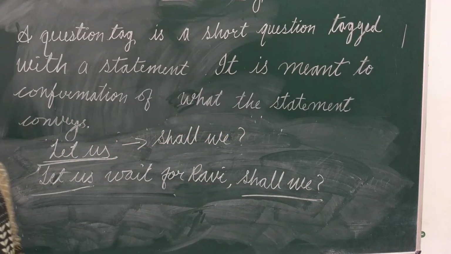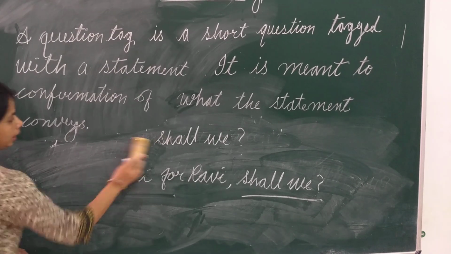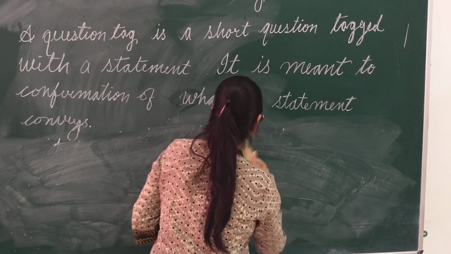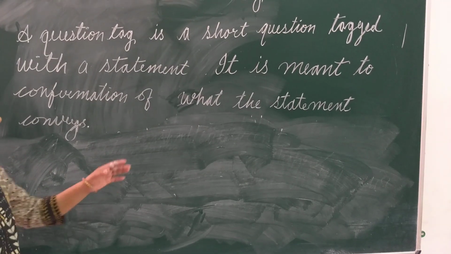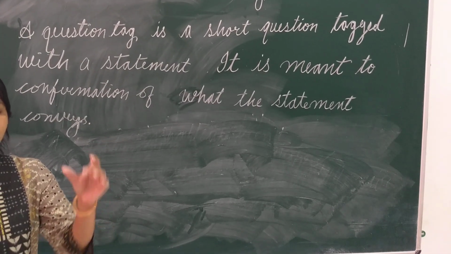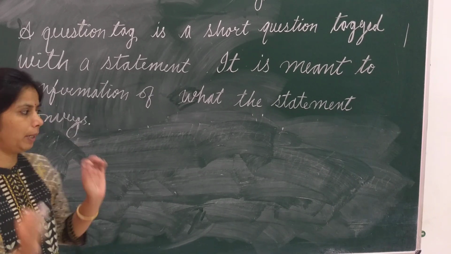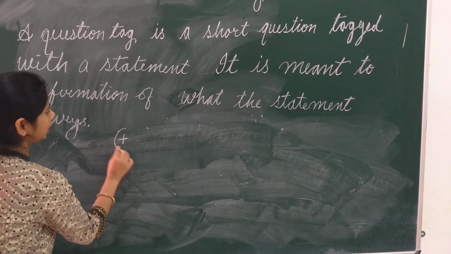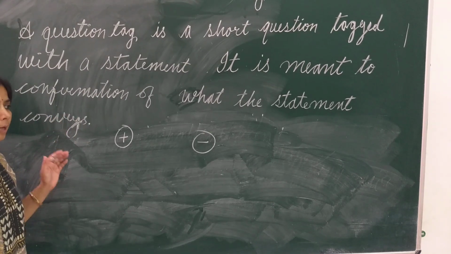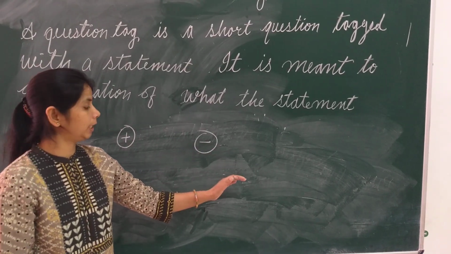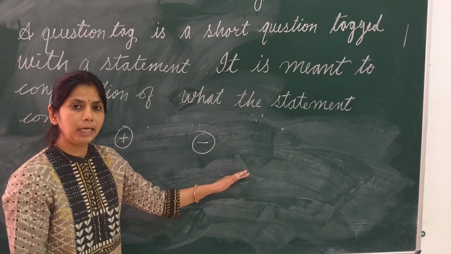This is a fixed use. In this way, in this class, what did we learn about? We learnt about question tags. Question tags are small questions that are tagged with a statement. If our statement is positive, the tag will be negative. We will repeat the same pronoun that is used in the statement. That same pronoun will be in the tag.